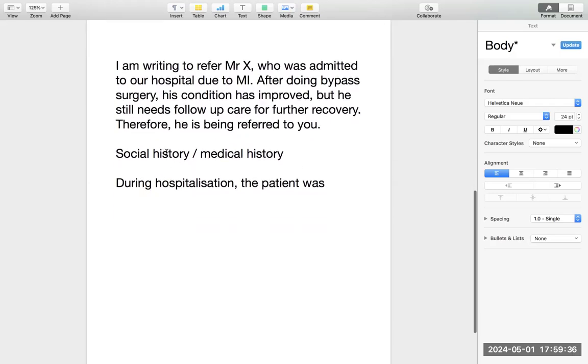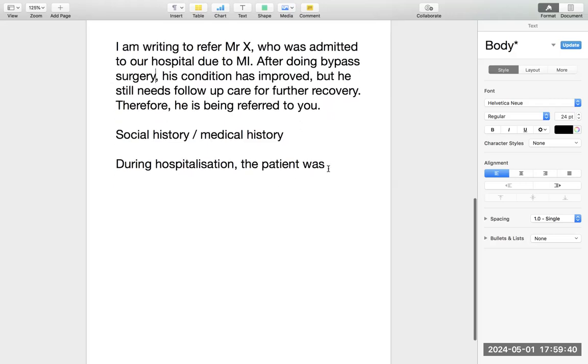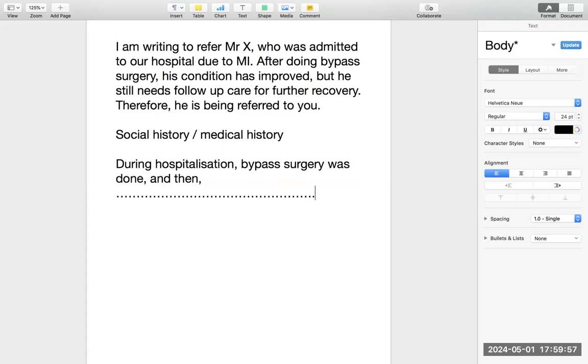Social history: he is a smoker. He drinks as well, and so on. During hospitalization, bypass surgery was done. And then whatever you did, dressing was done, whatever. You know the story better because you are the nurses. You know better than me, so you write the story. In this, the major tense would be was plus third form, passive voice.